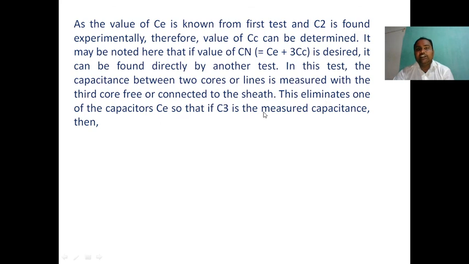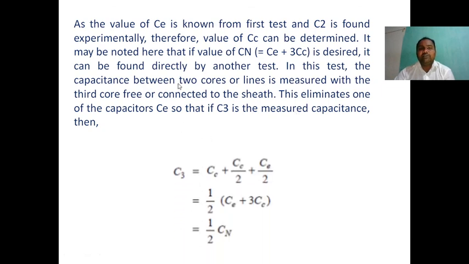If C3 is the measured capacitance, then C3 is equal to Cc plus Ce by 2. Taking 1 by 2 as common, we get Ce plus 3 times Cc by 2. What is Ce plus 3 times Cc? That is Cn. Replacing it, C3 is equal to 1 by 2 Cn.